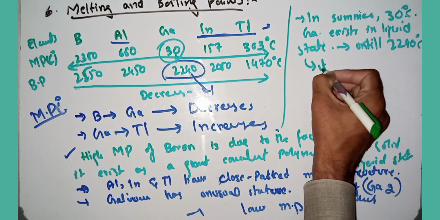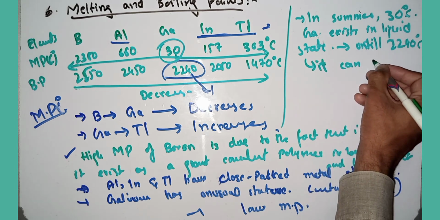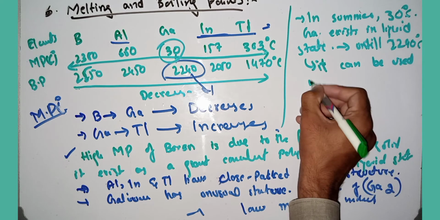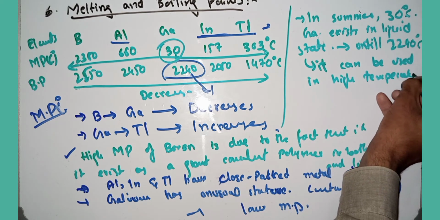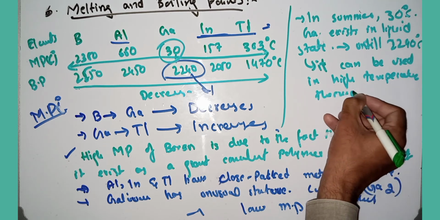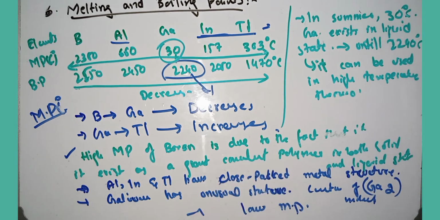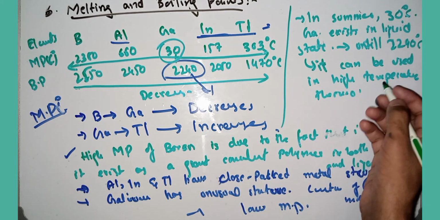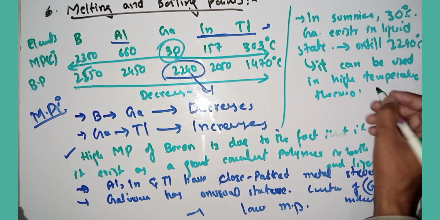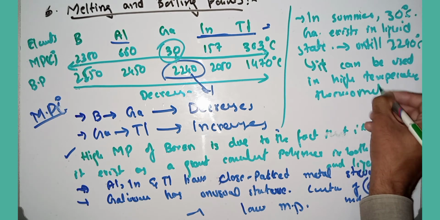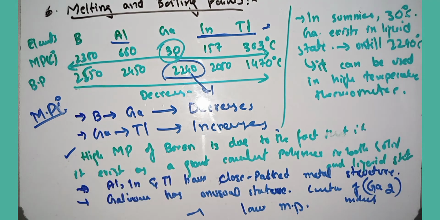It can be used in high temperature thermometry. Why can it be used? Because it is not volatile. It can exist in liquid state up to a very high temperature, that is up to 2240 degrees centigrade. I hope my point is clear. If you have any confusion, you can rewind the video. After that, you will get the points.